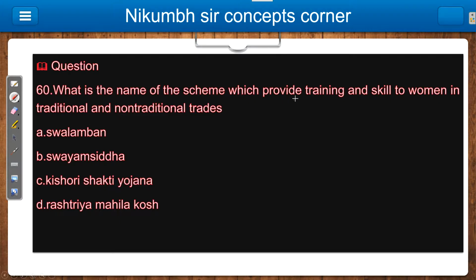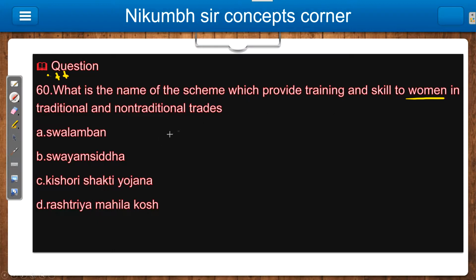What is the name of the scheme which provides training and skills to women in traditional and non-traditional trades? Again an important question from Yojana or scheme. You should remember it compulsorily. So again I can put a 3-star here. Options: Swalamban, Swayam Siddha, Kishori Shakti Yojana or Rashtriya Mahila Kosh. Now the correct answer is Kishori Shakti Yojana, but we will discuss a little more about Yojanas which are specifically designed for women.